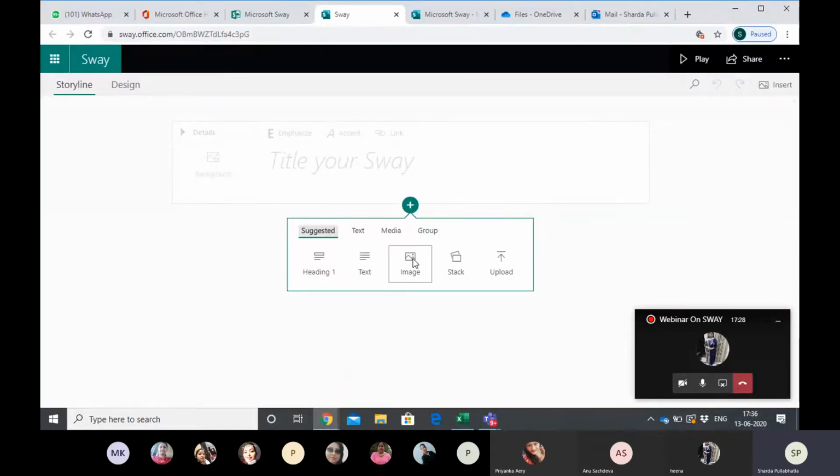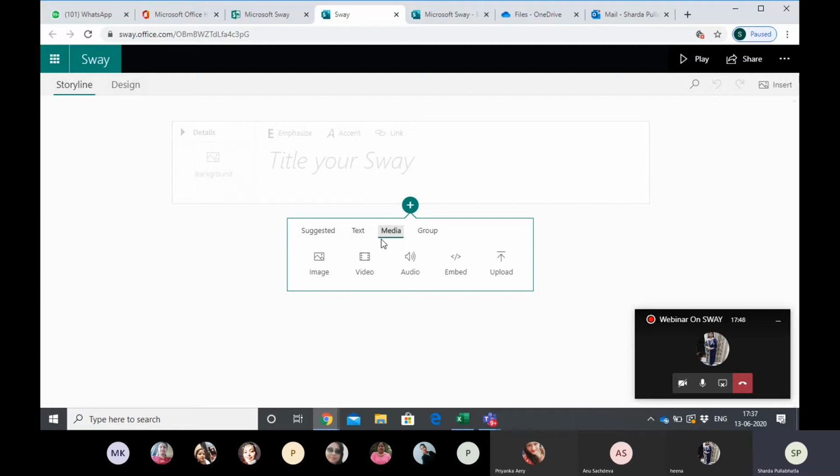Only image means one image you can insert. Text is again self-explanatory. It is asking you two types of text, heading and text. We go to media. If I'm too fast, let me know. You can unmute yourself and tell me. Media itself is again self-explanatory.